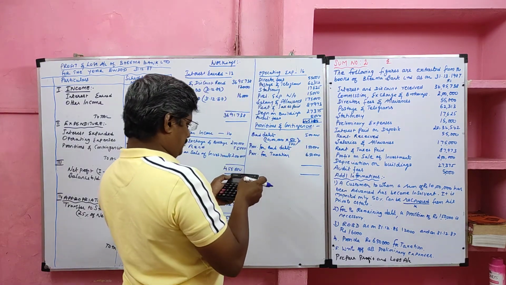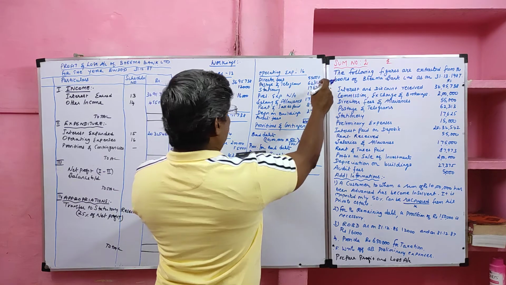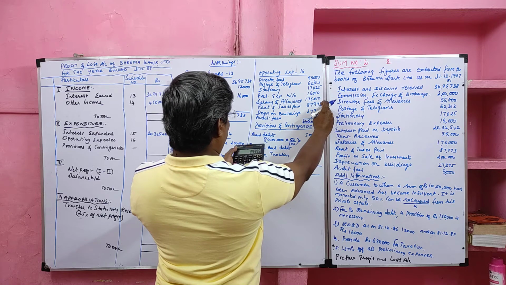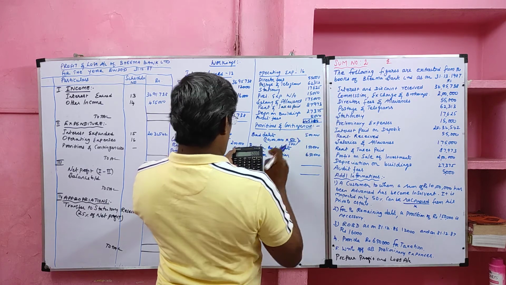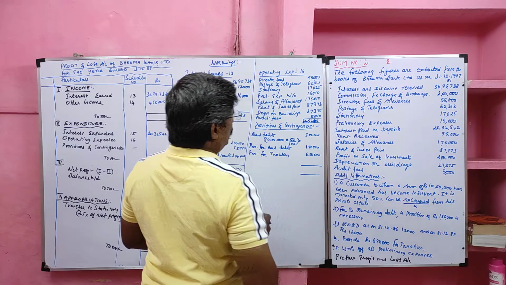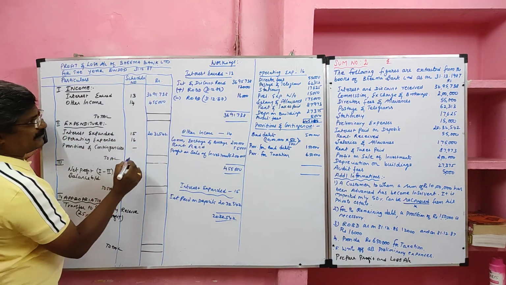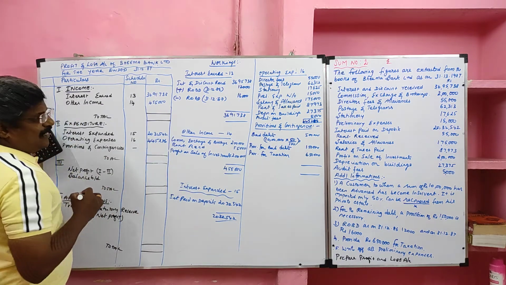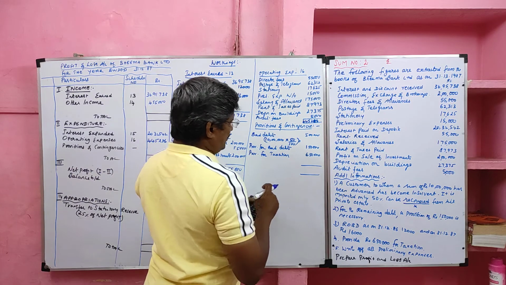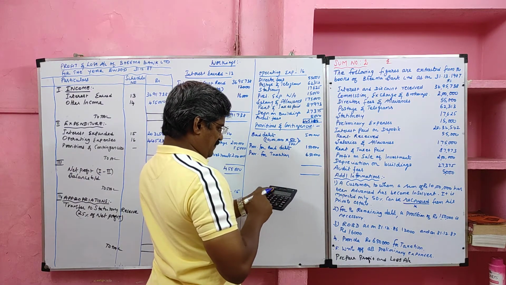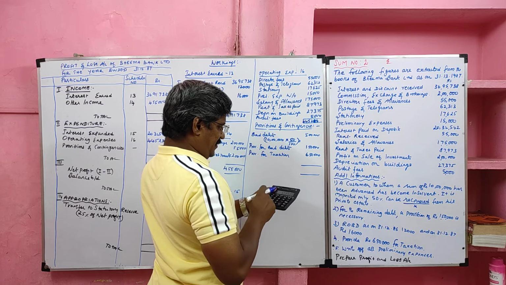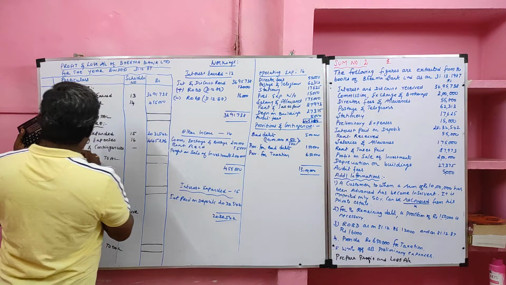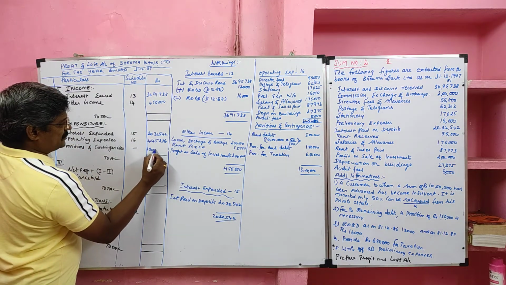Now we will recheck. 55,000, 62,313, 17,625, 15,000, 1,75,000, 87,973, 27,375, 5,000. The total is 4,45,286. That we will record against operating expenses. Then provisions and contingencies: 5 lakh plus 1 lakh 50 plus 6 lakh 50. Its value is 13 lakh. It will be recorded against provisions and contingencies.